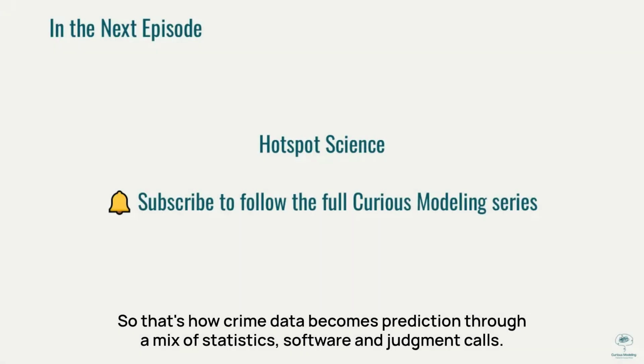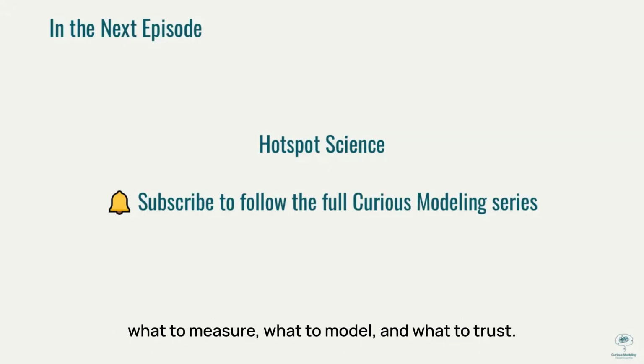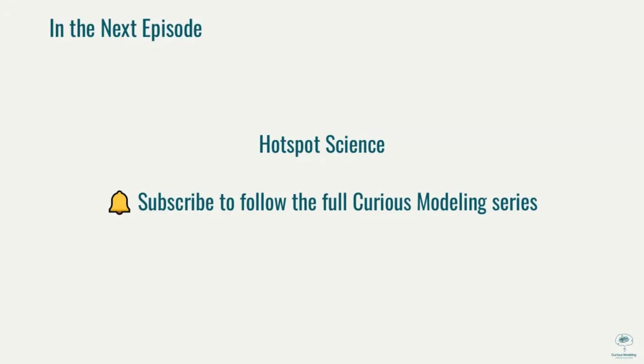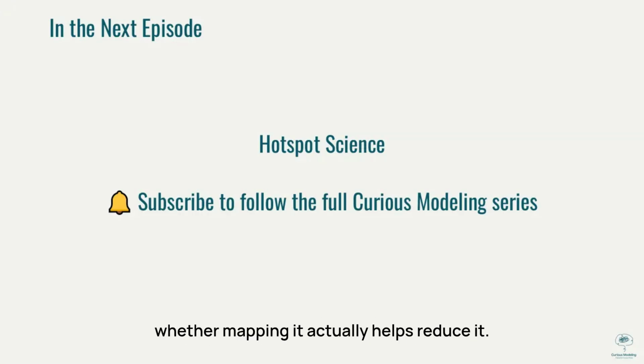So that's how crime data becomes prediction, through a mix of statistics, software, and judgment calls. The technology is powerful, but it's also fragile, because behind every prediction is a chain of choices about what to measure, what to model, and what to trust. In our next episode, we'll look at hotspot science, why crime clusters the way it does, and whether mapping it actually helps reduce it.